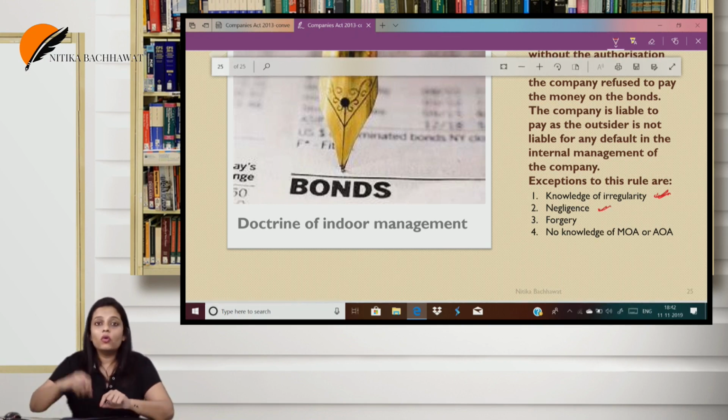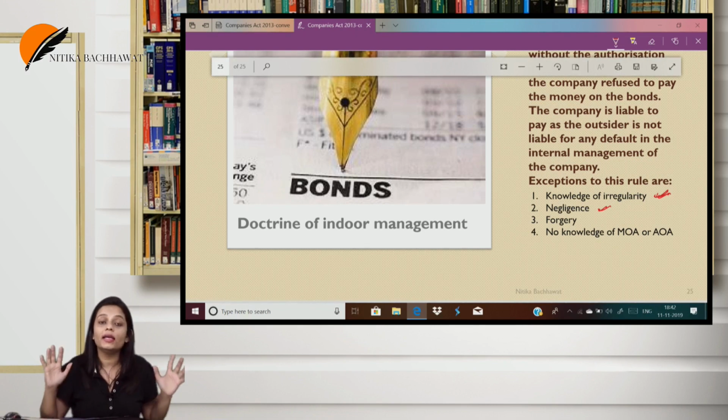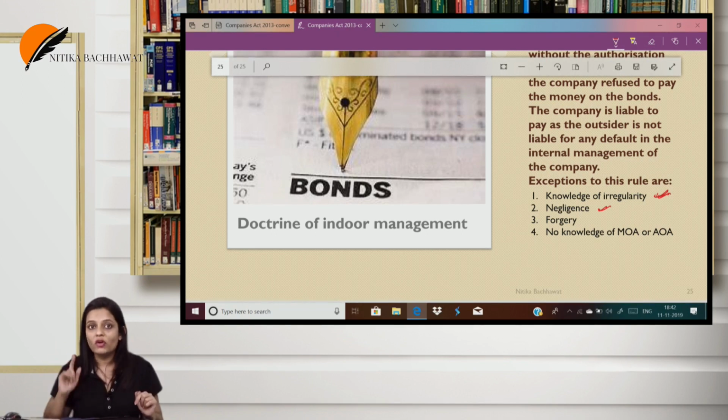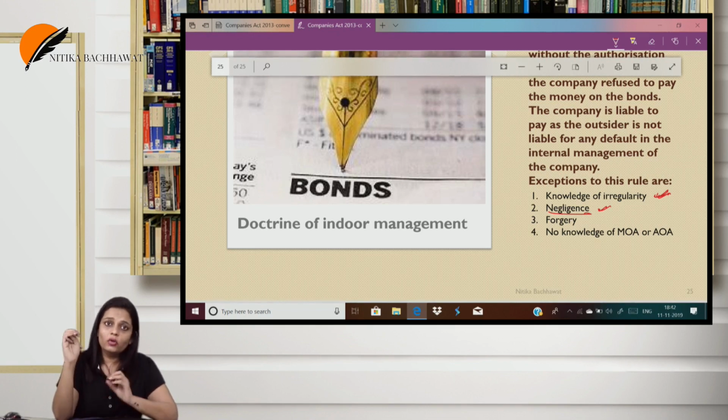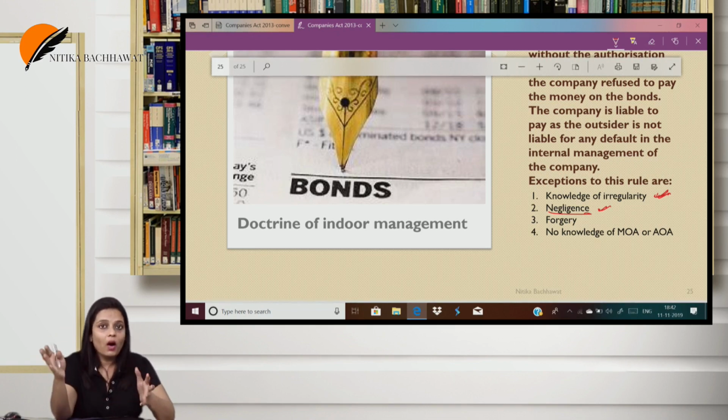Negligence. You could actually, by using your diligence, find out whether it was done correctly or not. The accountant tells you, I'll sell the property of the company. The accountant only has a right to prepare the books of accounts, not to sell the properties. You agree to purchase. Can you go and say indoor management? No. You were negligent here. You did not bother to check how the accountant can sell the assets. So it was negligence. Can you say indoor management? No.